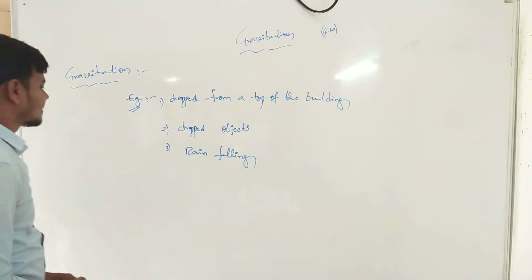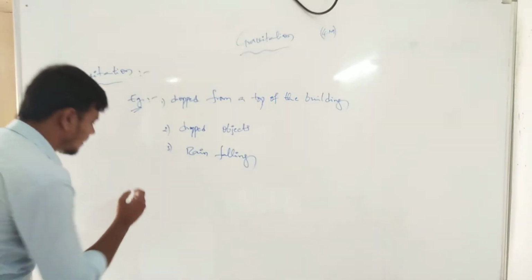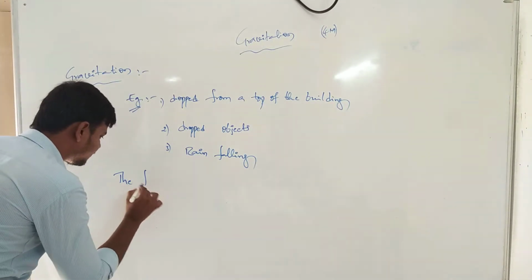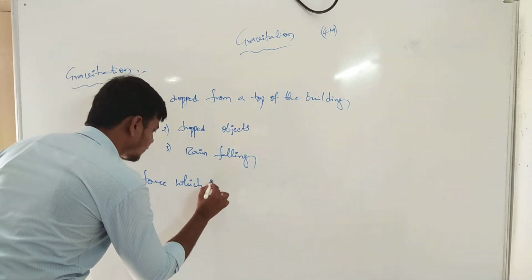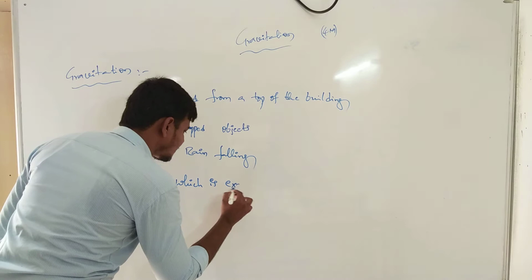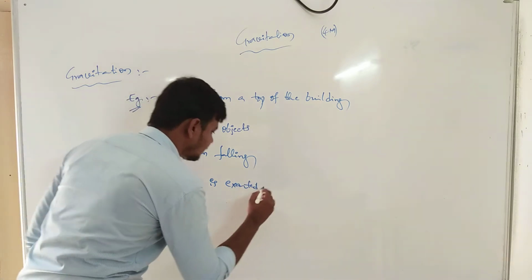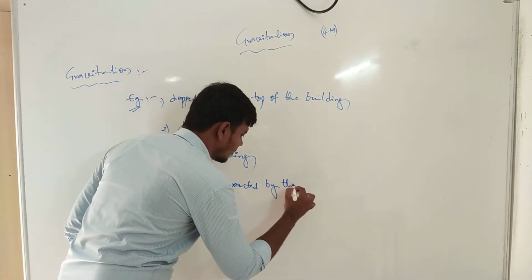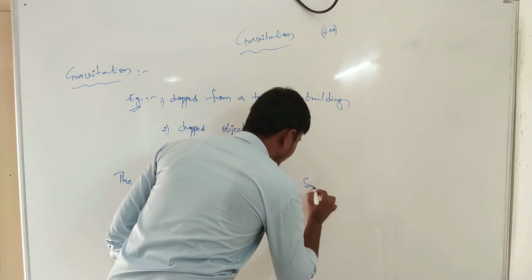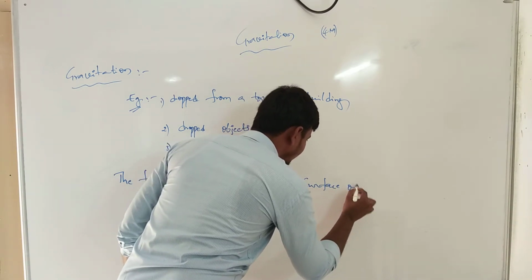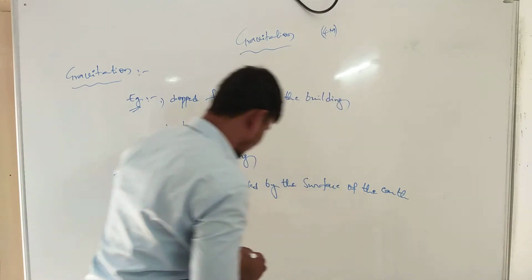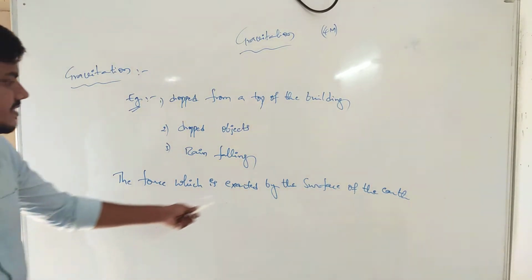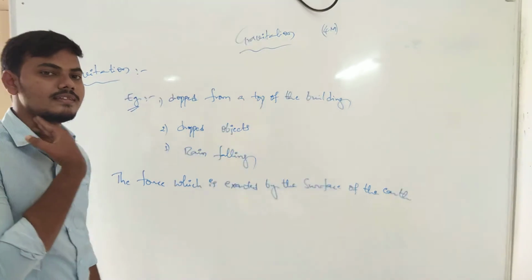Gravitation is the force which is exerted by the surface of the earth.